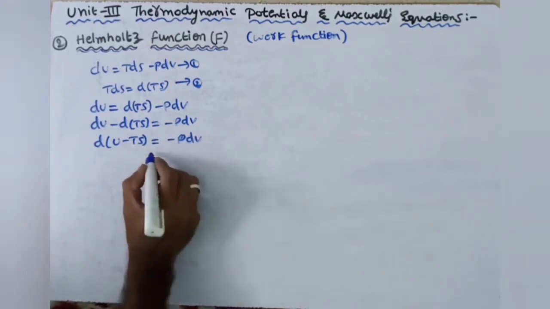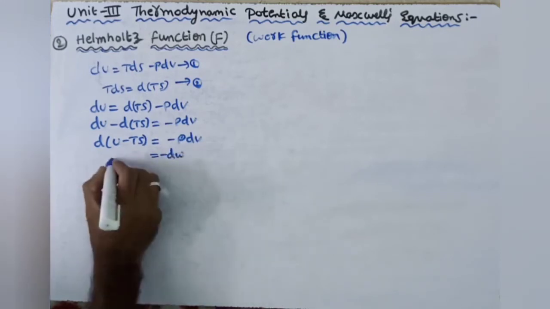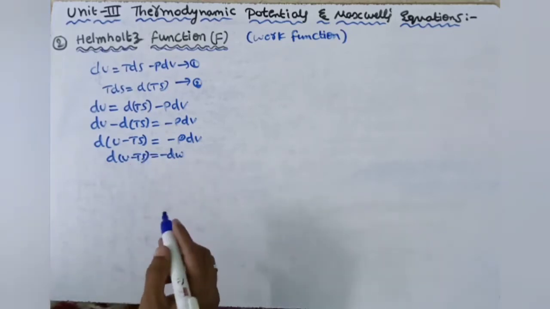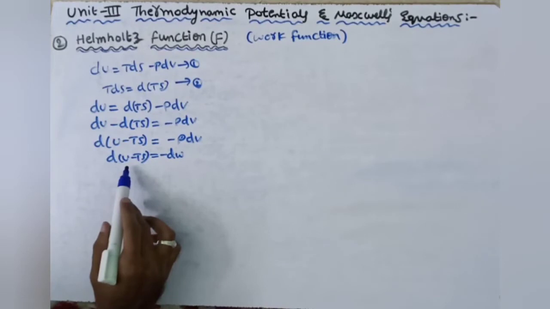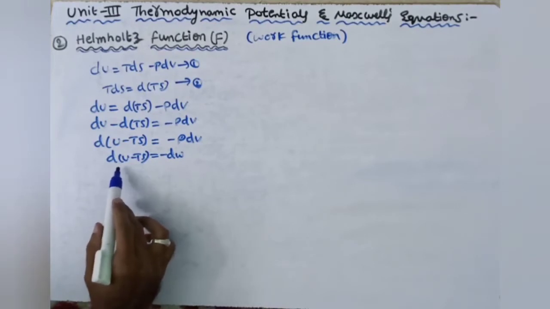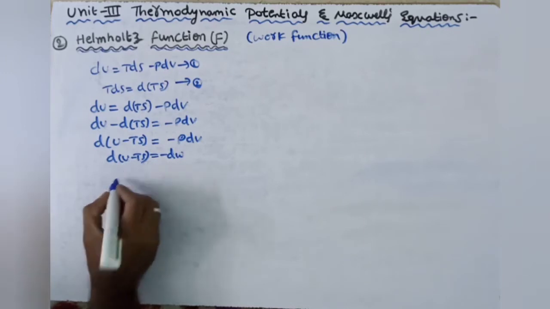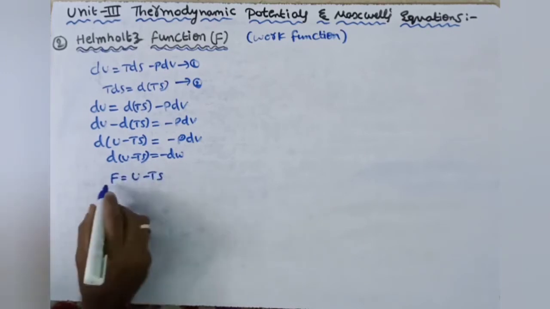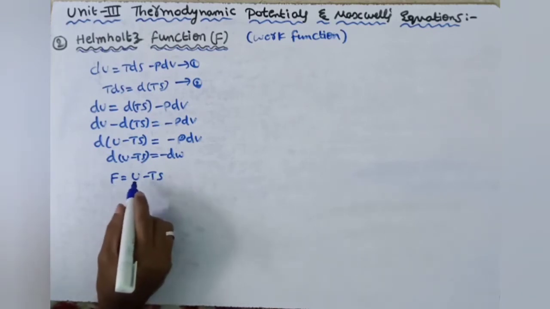We know that P dv is equal to external work done. We said in the beginning that the external work done is equal to the decrease in the Helmholtz function. So u minus Ts is equal to the Helmholtz function. F is equal to u minus Ts. Now we have got the Helmholtz function.